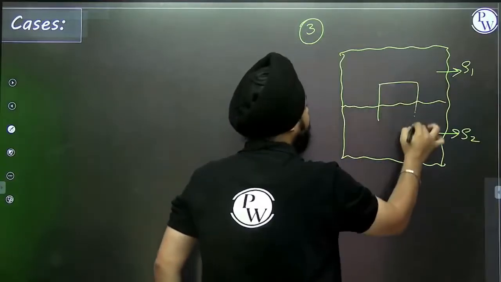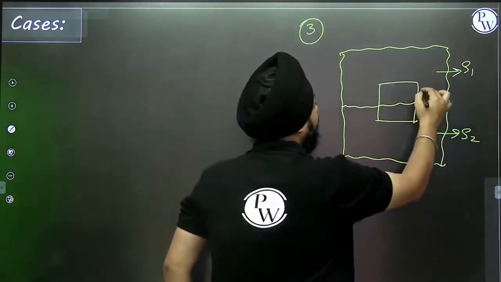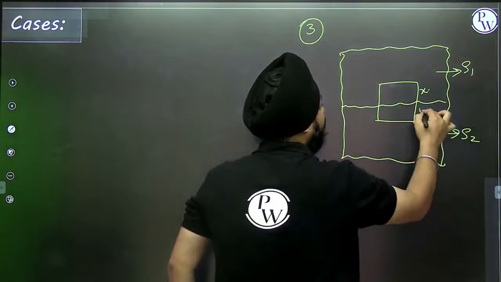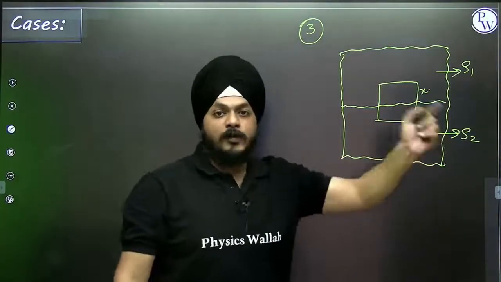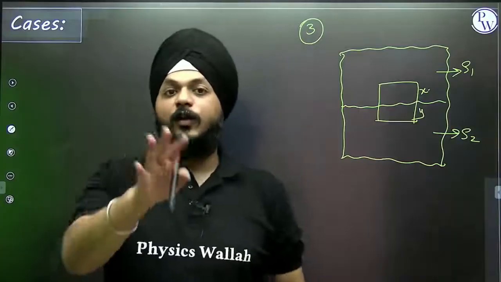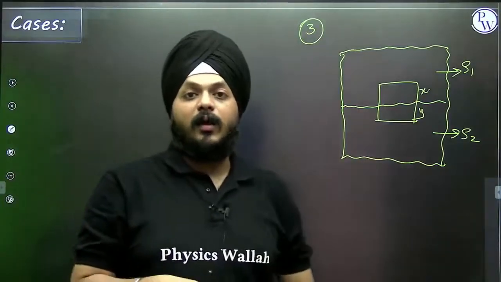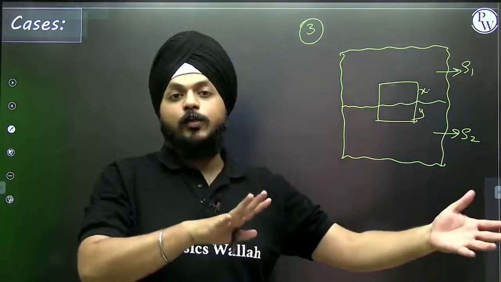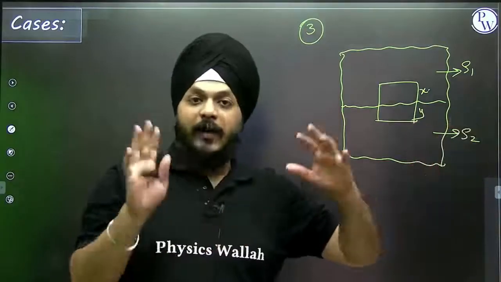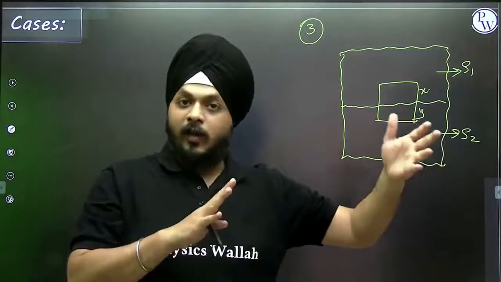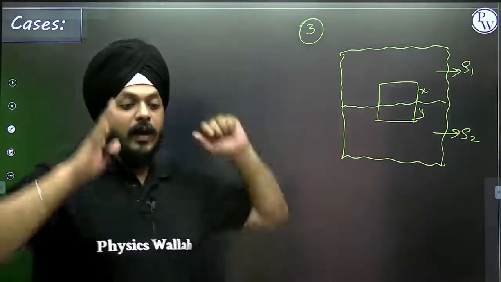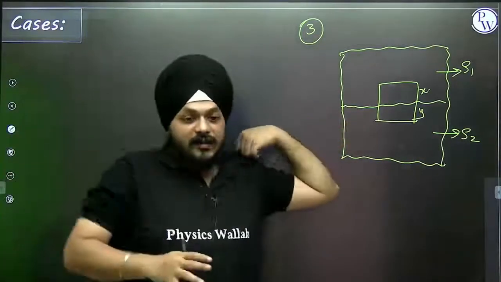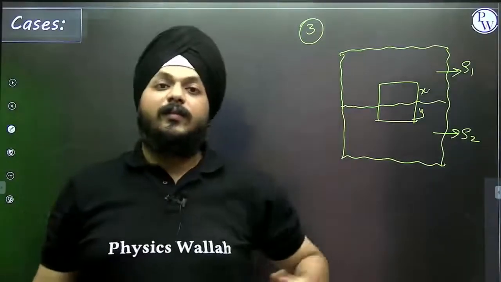The object is immersed inside the fluid. The x part is here and the y part is this way. Sometimes instead of x and y, volume is also given. So it is an alternate thing, and you should be aware of it. If we need to deal with the volume, then the answers will be quite easy and the evaluation would also be less confusing. And suppose you need to deal with these distances, it happens, we are doing that stuff.